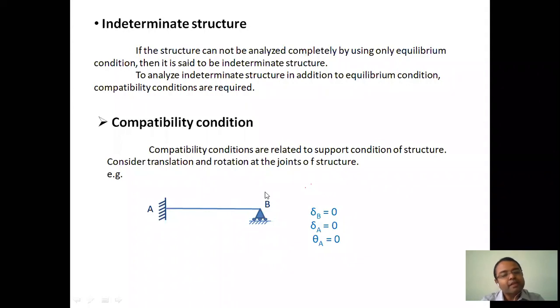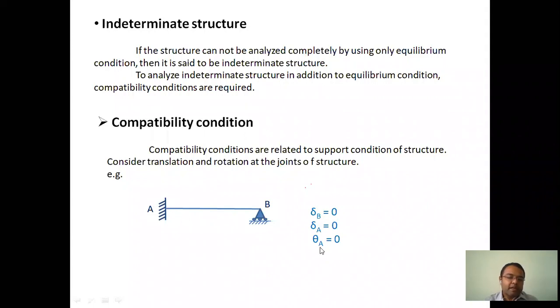That means at A and at B, the deflection at that joint will be equal to 0. Remember, compatibility conditions are written with respect to the joint, so first of all you have to refer directly to the joint. A is a fixed support, and a fixed support does not allow rotation.